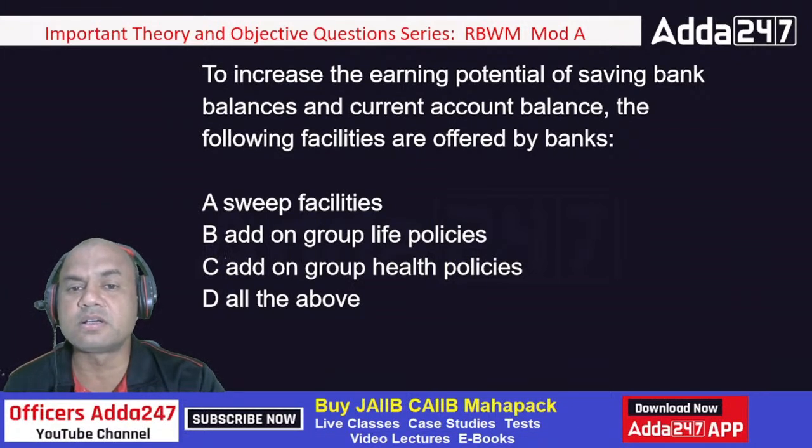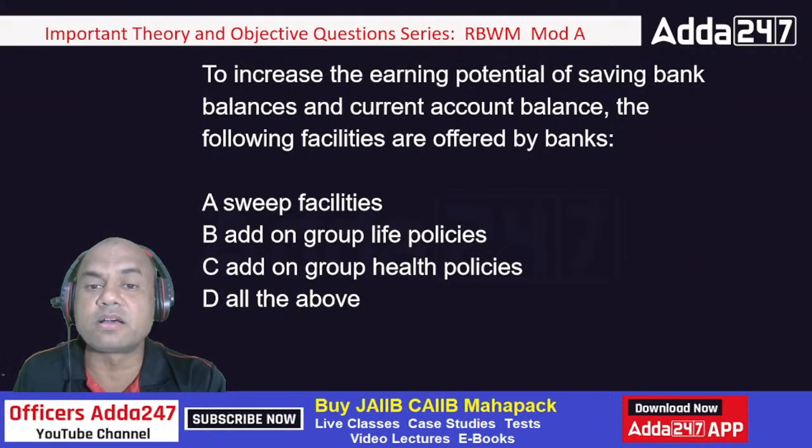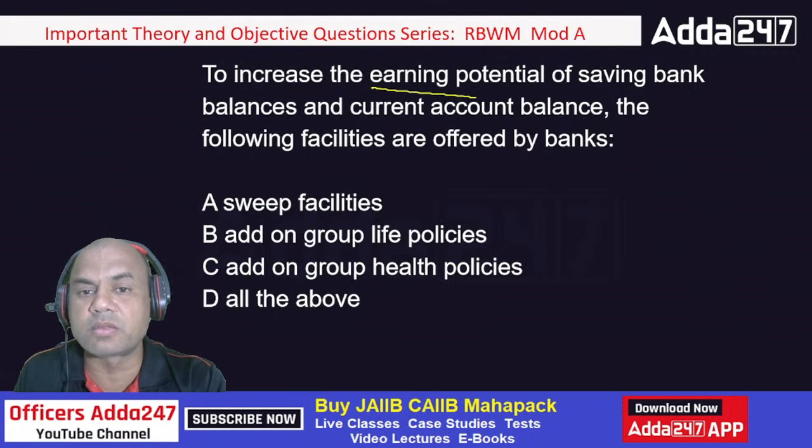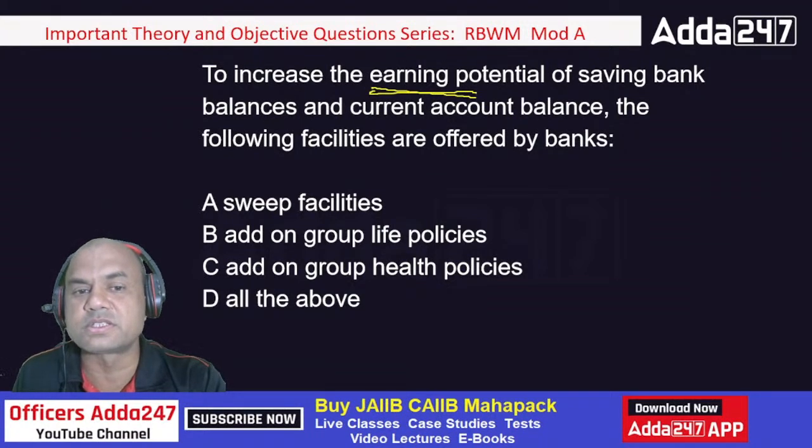To increase the earning potential of savings bank balances and current account balances, the following facilities are offered by the banks. What do you mean by earning potential? These CASA balances are almost free balances for you.